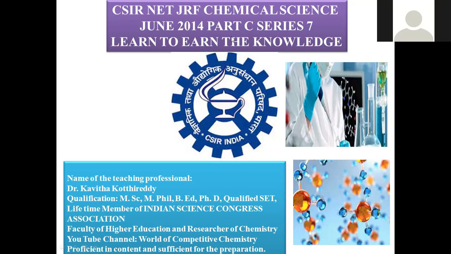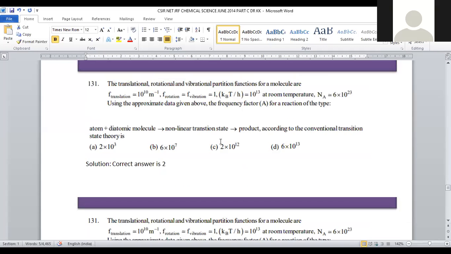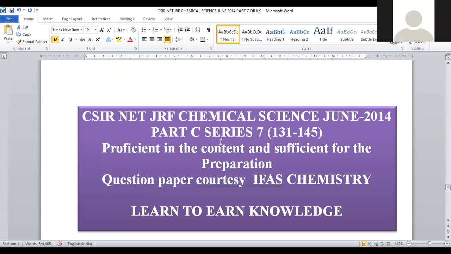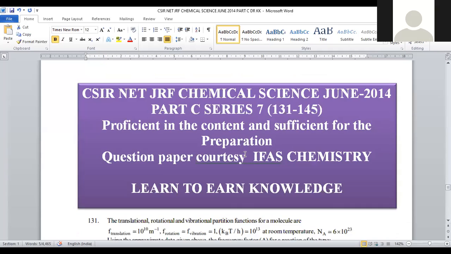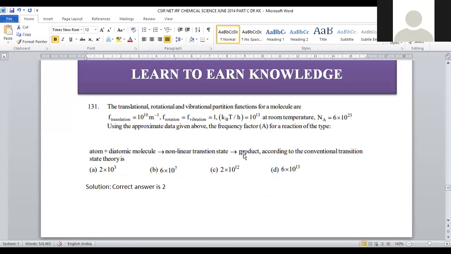Let us go with today's concept, that is, CSIR NET JRF Chemical Science June 2014 Part C Series 7. It consists of questions from 131 to 145. 15 questions are going to be discussed in today's session. Let us start with question number 131.